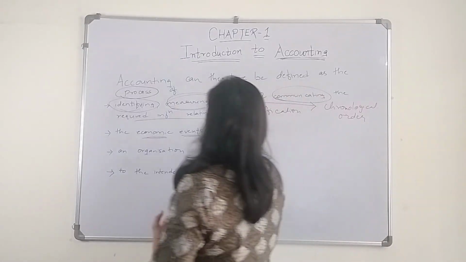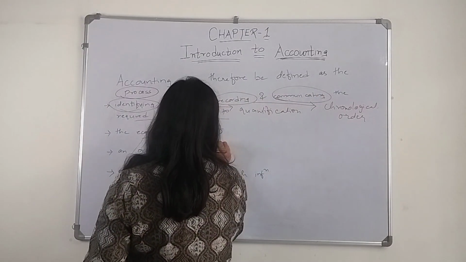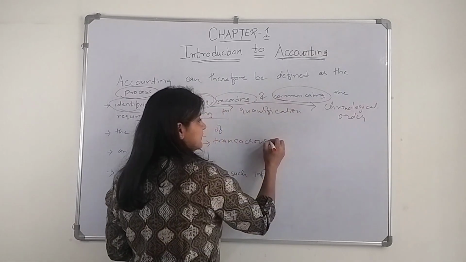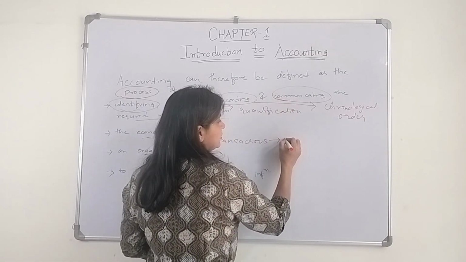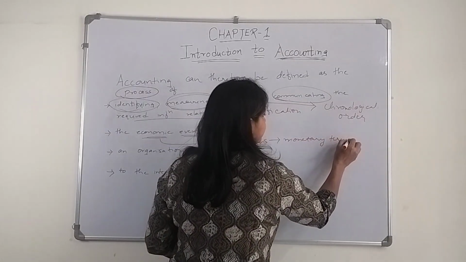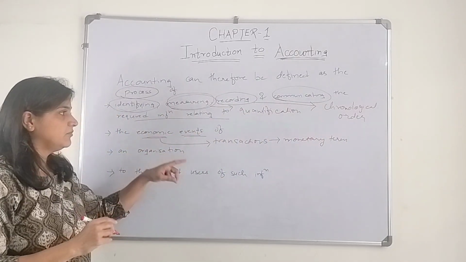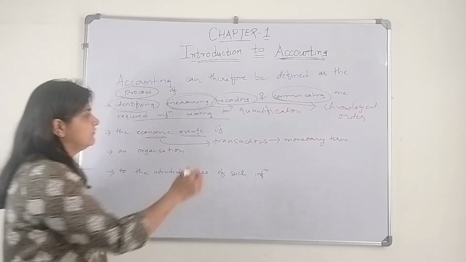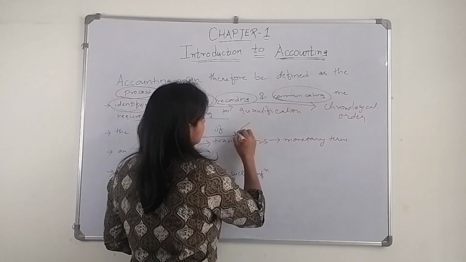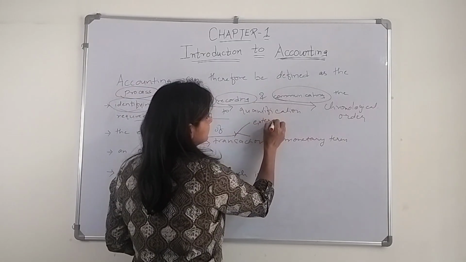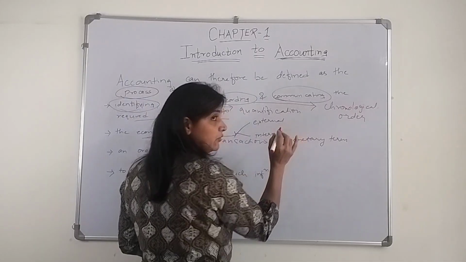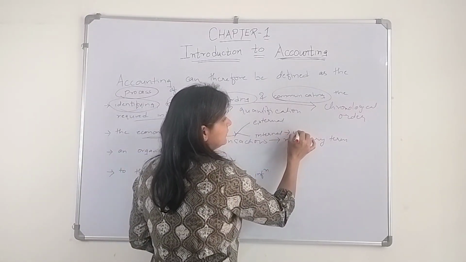Economic events, we can say the transactions that can be measured in monetary terms. Okay, transactions which can be measured in monetary terms, and events could be with anybody. There are two types, external and internal. Internal events means within the organization.